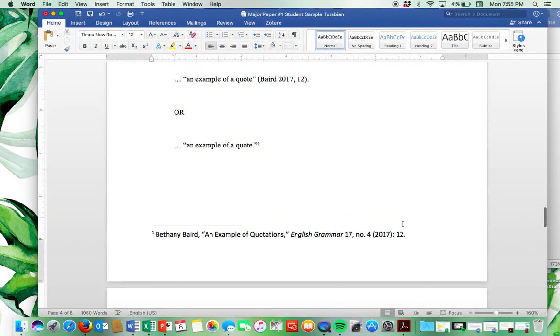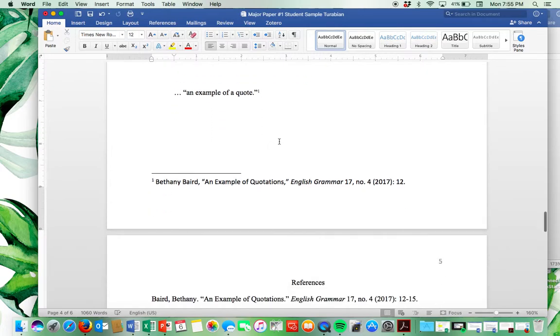So with Turabian, you get a choice. So if you do an in-text citation, you're going to do your author last name, year, comma, and page number. If you do a footnote, then nothing will be inserted inside the text, but down at the bottom, you would put your first and last name of the author. You would put the title of your article in quotation marks, and then here we have the journal name, so this would be a book title as well. And then this would be the journal, the series number or the volume, and the number, and then you would insert your published date, colon, and the page number. Of course, this is in parentheses, so it should look exactly like this.